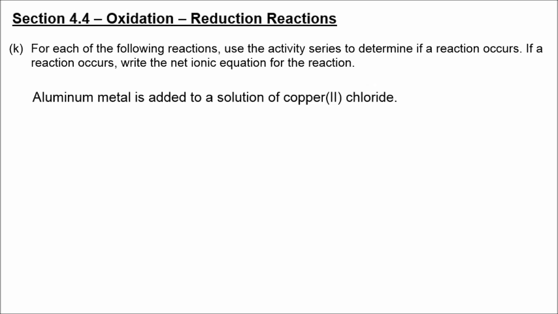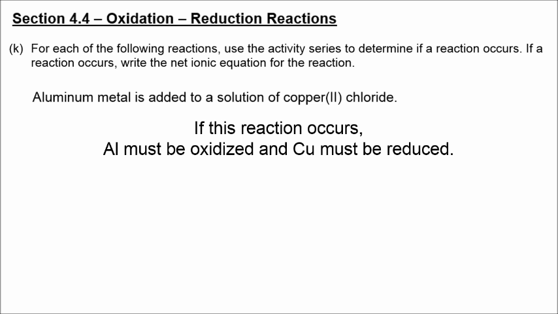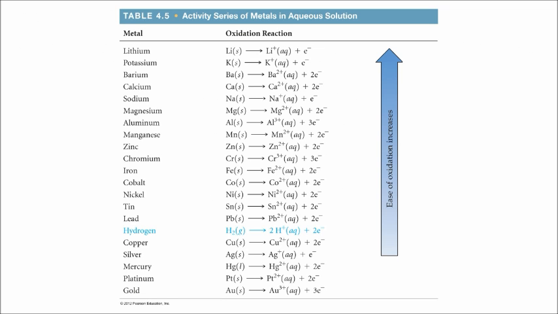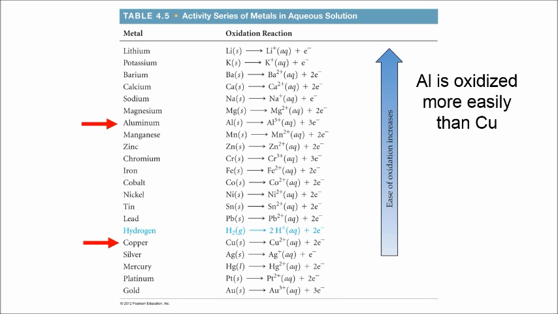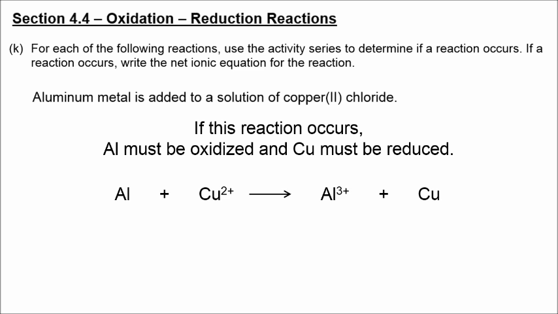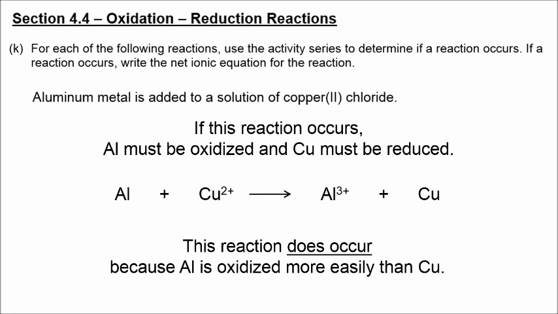All right, the next example that we see, aluminum would have to start out as 0 oxidation state, and copper chloride, copper is positive 2. If the reaction occurs, aluminum would become oxidized and copper would be reduced. Let's go find aluminum and copper on the activity series. Well, there's aluminum and there's copper. So since aluminum is oxidized more easily than copper, then this reaction does occur. All we have left to do is balance the equation by sticking in the appropriate 2's and 3's on both sides.